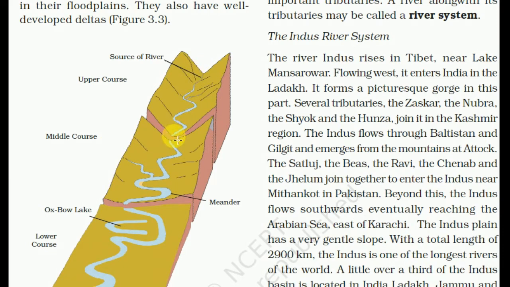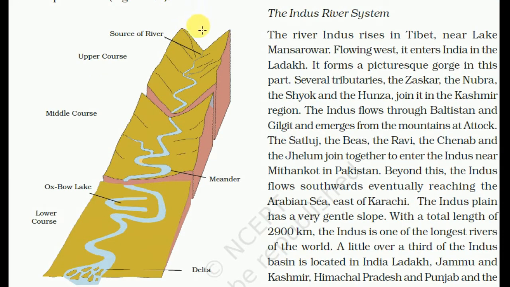So this is the source of the river. This area's altitude is high, or it is a mountain area. We can understand it like this. And here is the final, the catchment area. So they are going to some lake or some sea. So this is the delta here, and these are oxbow lakes, formed after the cutting of this loop or after the river changes its route due to silts, and these are called meanders here.